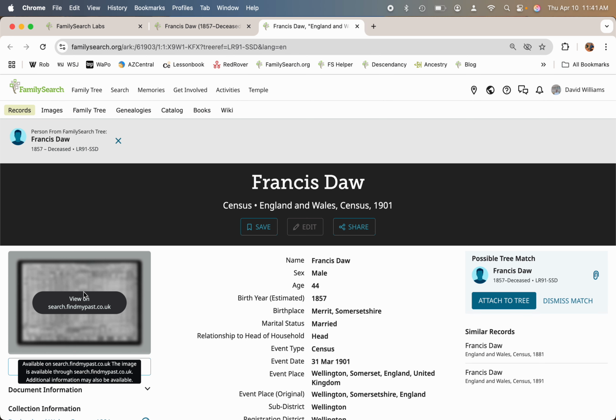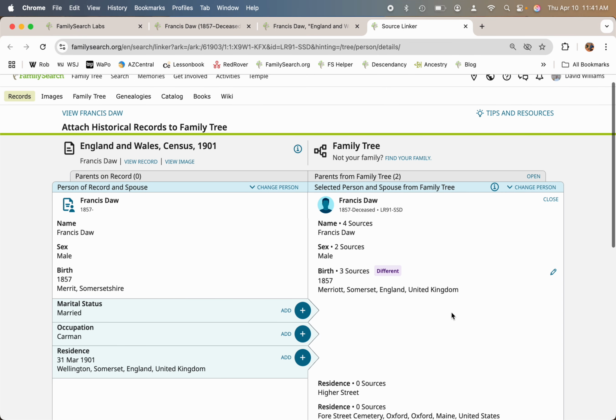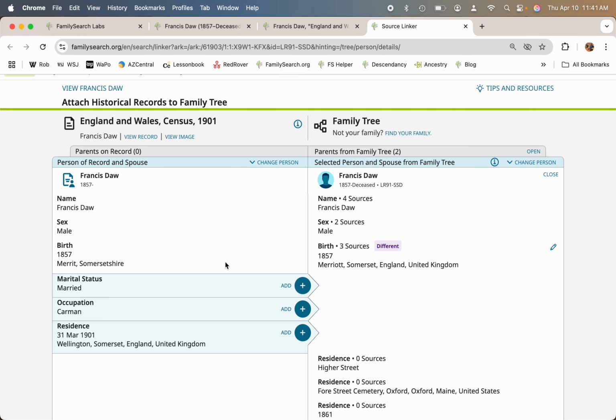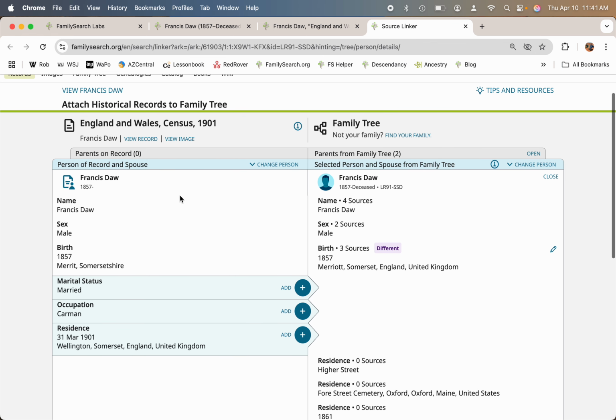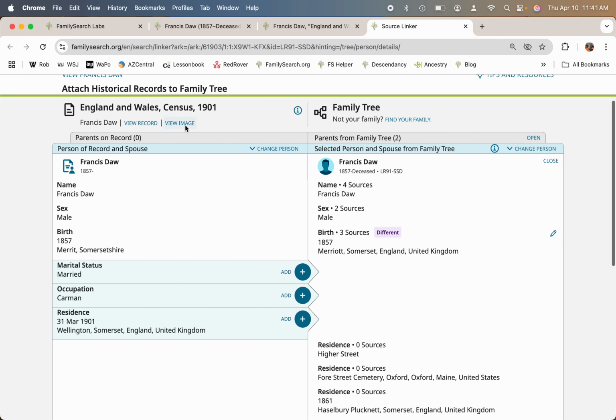Then right here, you can either look at the record over at Find My Past UK, or you can look at possible tree. When I say attach to tree, then you're going to look at the source linker. On the left-hand side, you have the record. On the right-hand side, you have the tree.